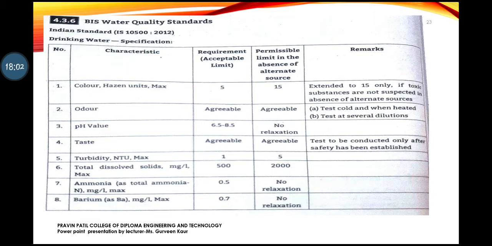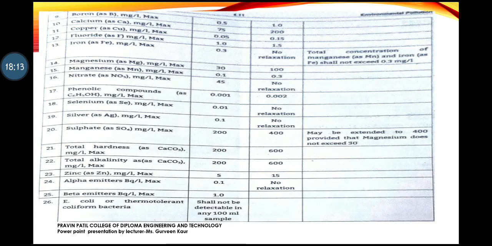Ammonia's range is also given. Ammonia should be 0.5. If 0.5 is not there, then no relaxation. Barium is there, 0.7, again the same thing, no relaxation. Boron, calcium, copper, fluoride, iron, magnesium, manganese, nitrate. These are the chemicals, phenolic compounds, cesium, silver, sulfate. So all these compounds which I am just going through by name, these elements, they have their ranges. If that range is met, it's okay.